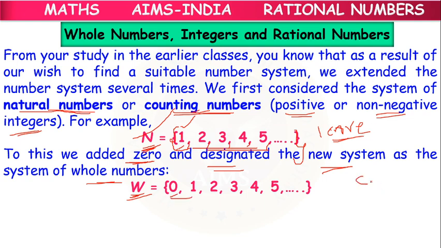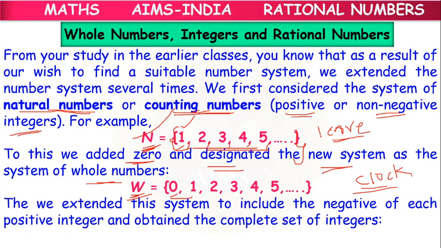In digital clocks, the counting of time starts from 0, so there we make use of 0. The numbers starting from 0 onwards are designated as whole numbers. 0 is the smallest whole number. The largest whole number, like natural numbers, also doesn't exist.